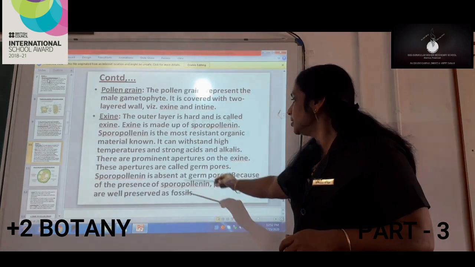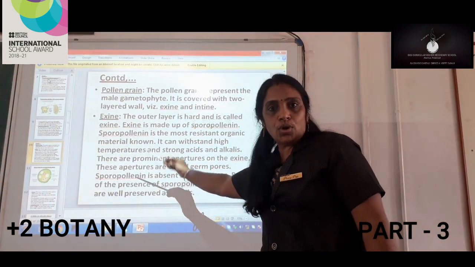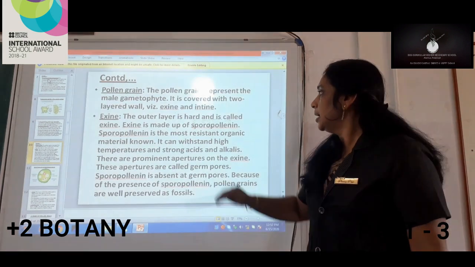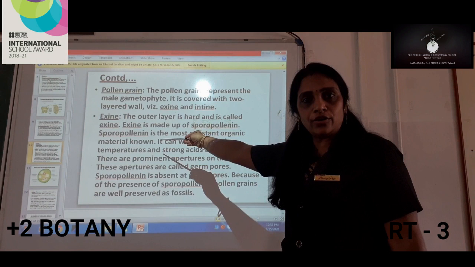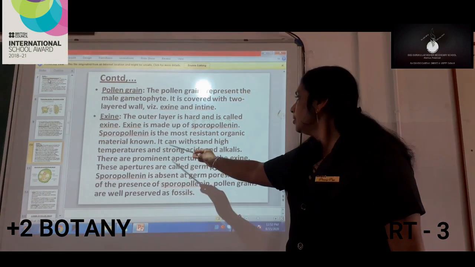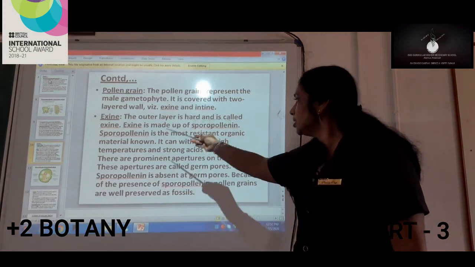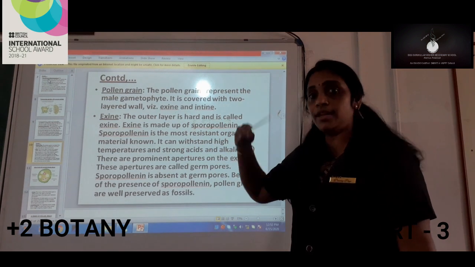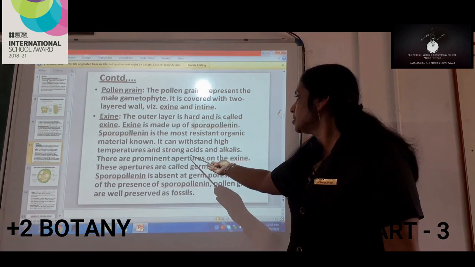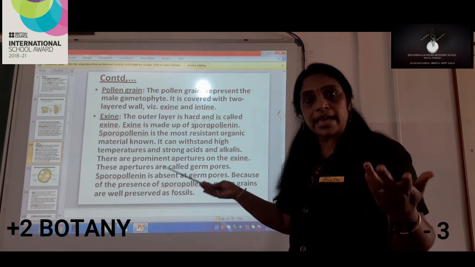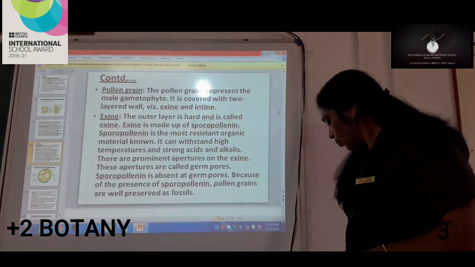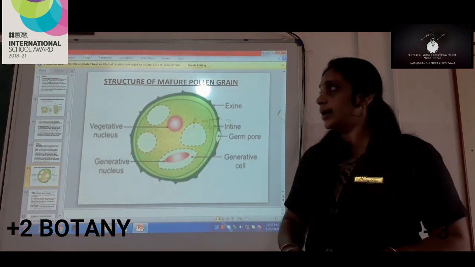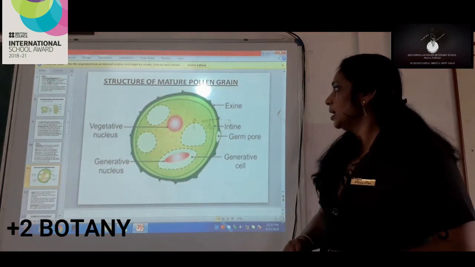In the examination you have to answer related to sporopollenin, as it is present in the outermost layer of the pollen grain, the exine, and it is the most resistant organic material. It withstands high temperature as well as strong acids and alkali. So that is about the exine, the outermost layer of the pollen grain.